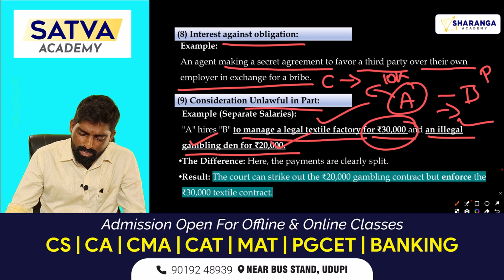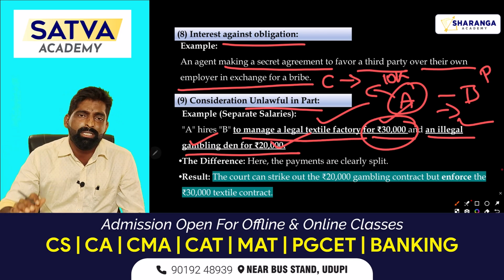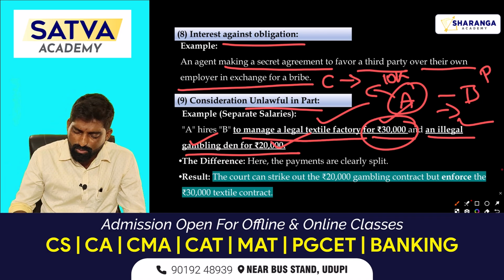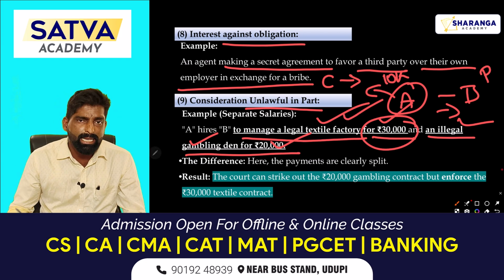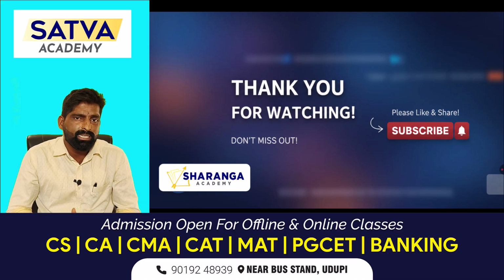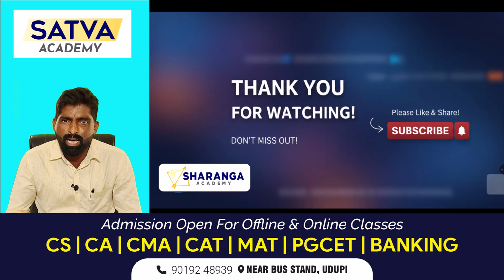He can just execute only the business management activities for rupees 30,000 as a salary. So here the court will also give the same judgment that the first activity is valid, the second one is invalid. So this is all about the legality of objectives and consideration. So you have to follow all these conditions when you are making any contract with the other parties.